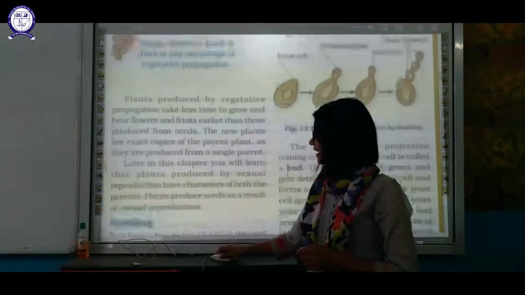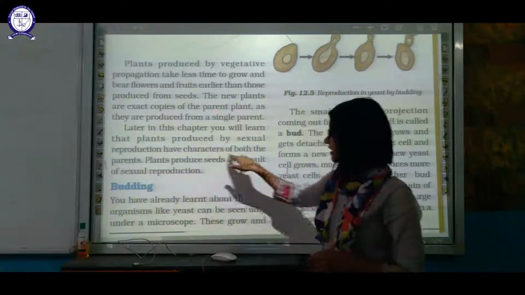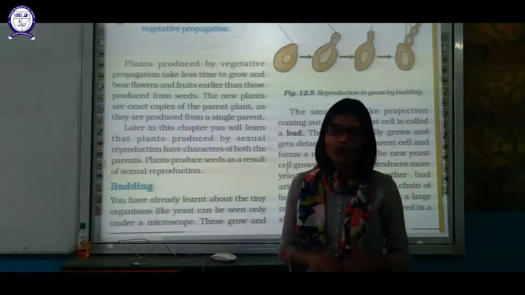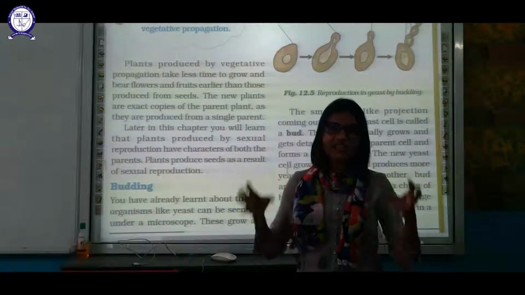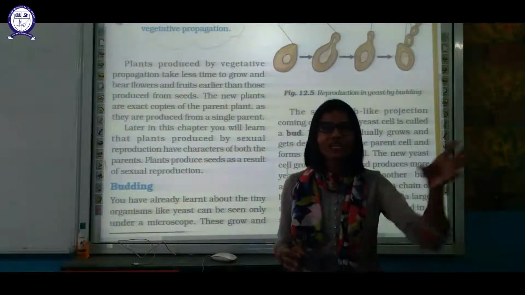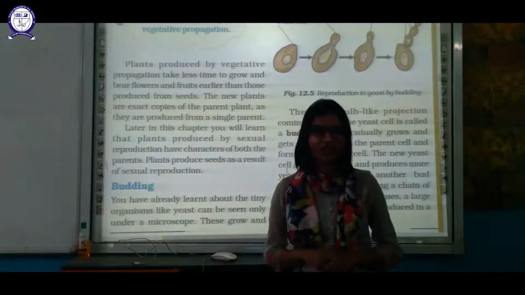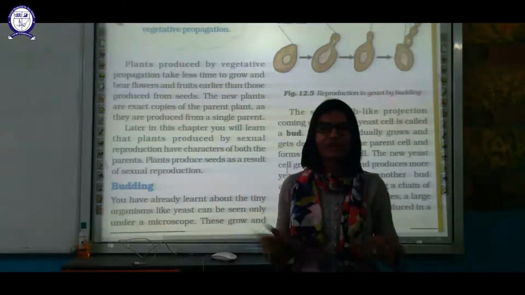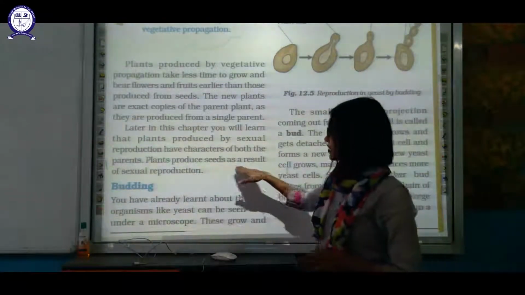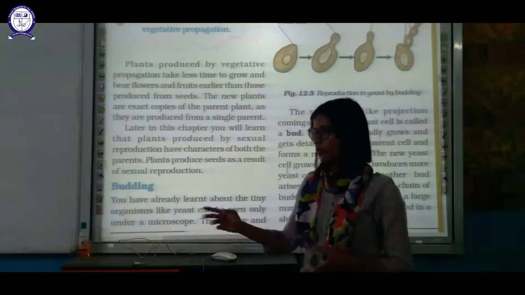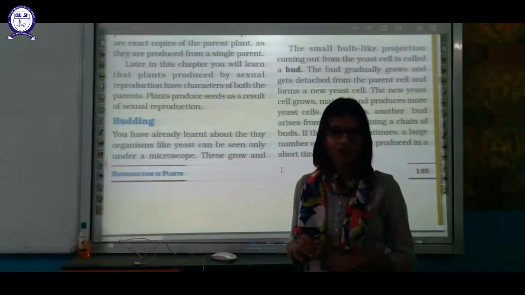Later in this chapter you will learn about plants produced by sexual reproduction. They have characteristics of both of the parents. A plant reproduced by the sexual mode of reproduction will have characteristics halfway from the mother and halfway from the father. So they have a mix of characteristics of both parents. Plants produce seeds as a result of sexual reproduction. So vegetative propagation is the first type of asexual mode of reproduction.